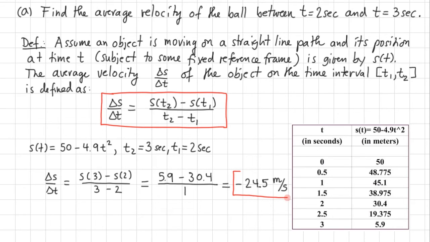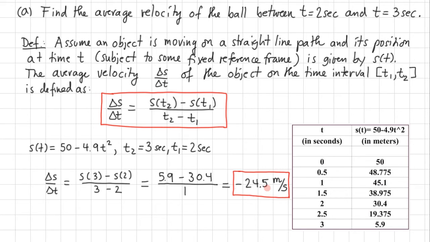So this is our answer. The average velocity of the ball on the time interval from 2 to 3 seconds is minus 24.5 meters per second. Now, what does this number represent? Well, the minus indicates that the ball is dropping. The 24.5 is the rate at which it is dropping on average on that time interval from t equal to 2 to t equal to 3 seconds.